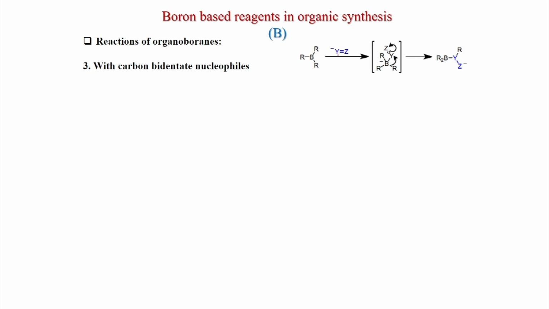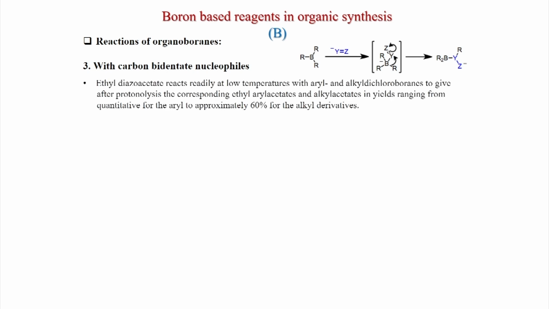Here an sp2 system is used, and we have seen that when an sp2 system is used, this Z will not eliminate. An example: ethyl diazoacetate reacts rapidly at low temperatures with aryl and alkyl dichloroboranes to give, after protonolysis, the corresponding ethyl aryl acetates and alkyl acetates in yields ranging from quantitative for the aryl to approximately 60% for the alkyl derivatives.